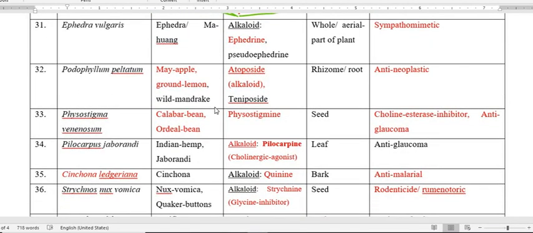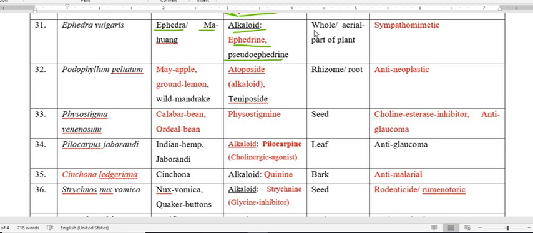Next is Ephedra vulgaris. The common name of Ephedra vulgaris is mahuang, also called ephedra. It possesses a very important alkaloid called ephedrine, or pseudoephedrine.